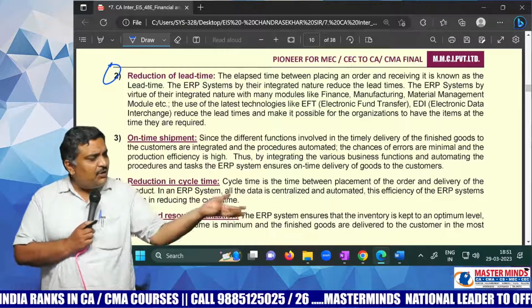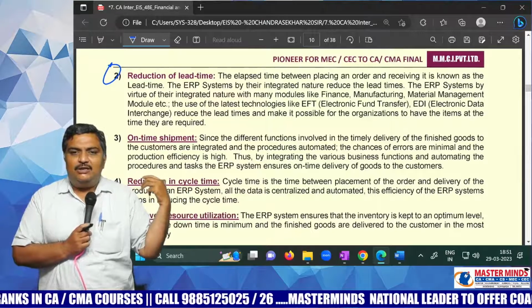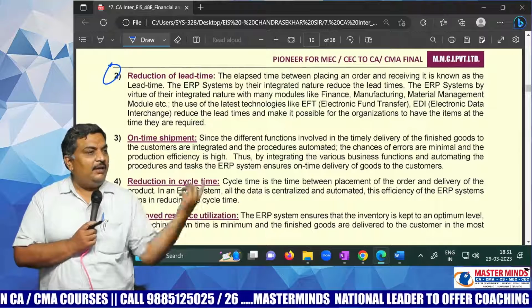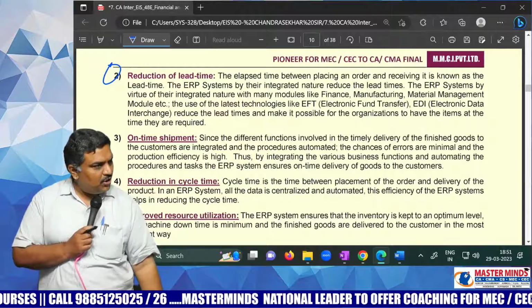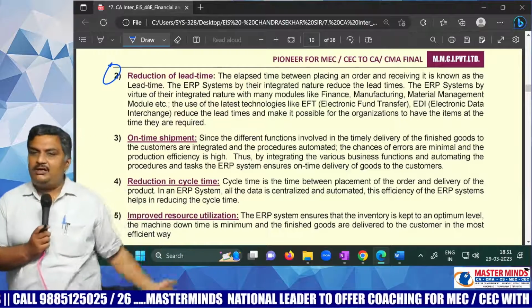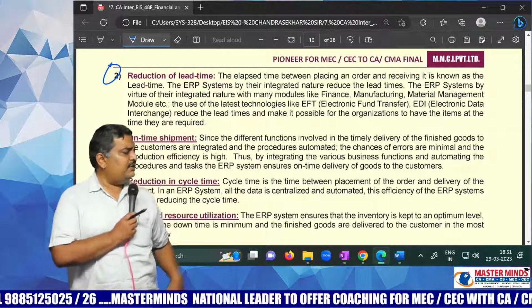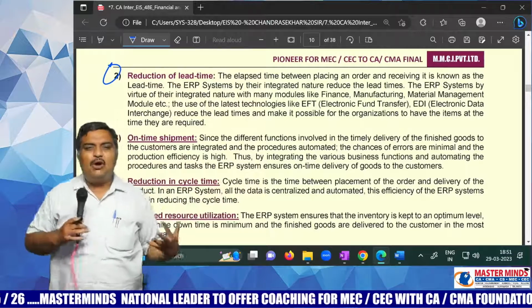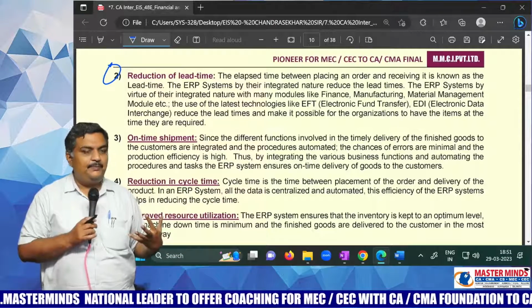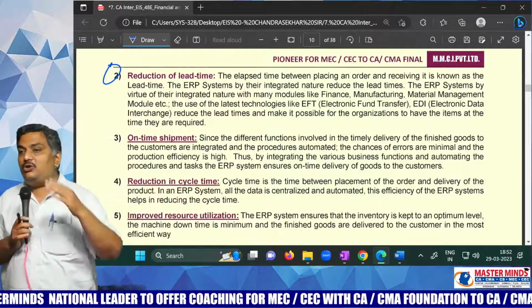Sir, we have placed the order. Why did you not send the goods? The store manager calls the vendor and the vendor says, payment is not done. How can I send the goods? Then the store manager calls the accounts department. Sir, that payment is not done. We made the payment, but some error is there. And there are a lot of gaps in the information. And this is causing the work to be delayed.